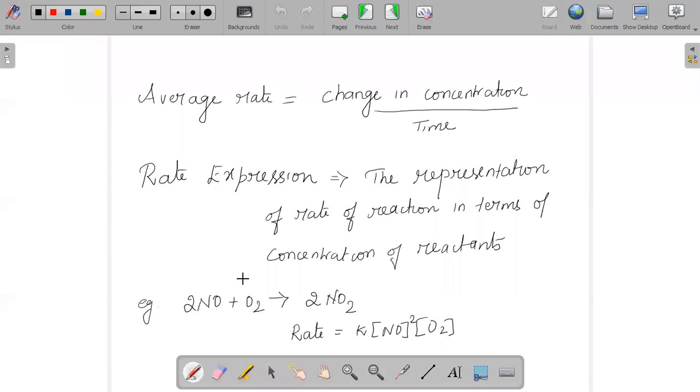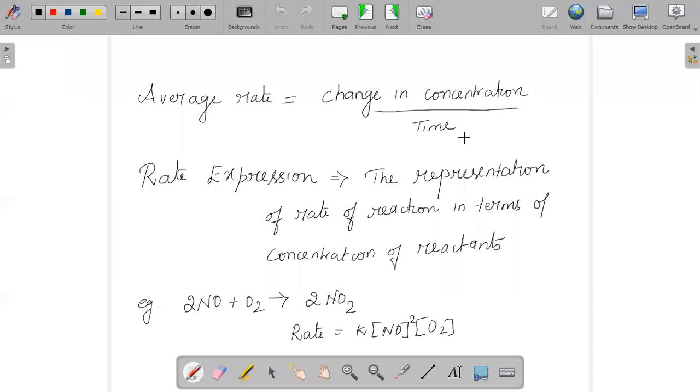So as the reaction proceeds forward, the collisions between the molecules of the participating reactants will reduce, thereby decreasing the average rate of the reaction. Hence, if we try to conclude, we could say that average rate is equal to change in concentration divided by time.